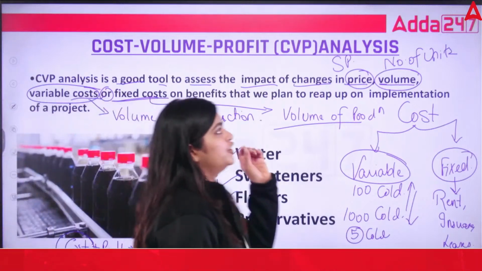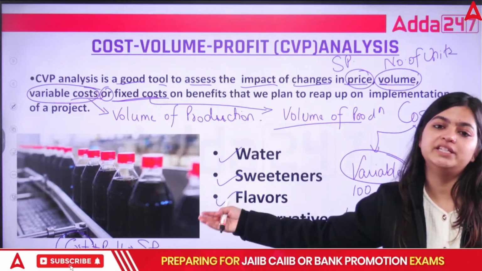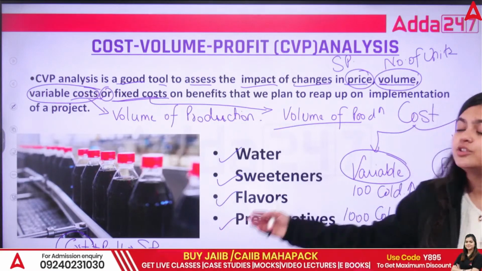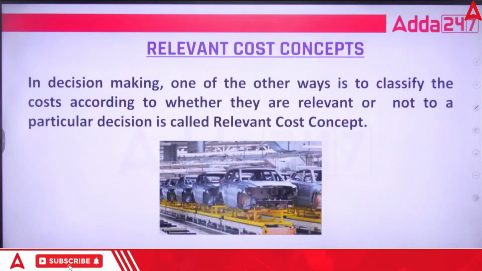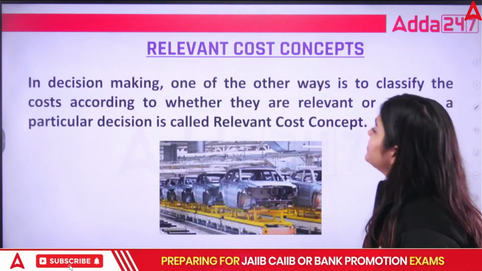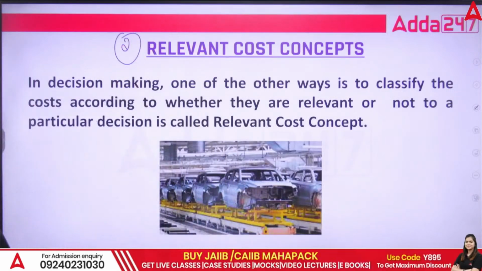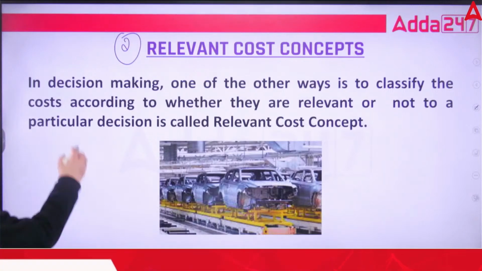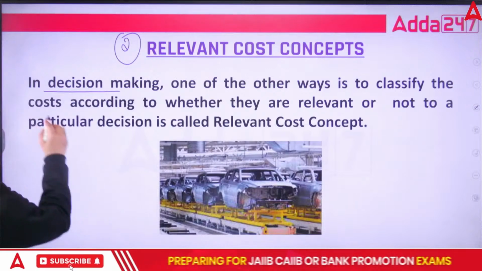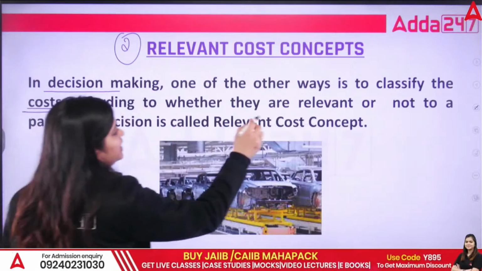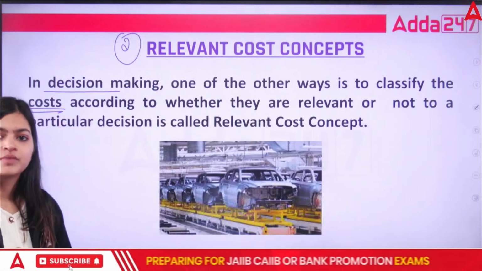First is cost volume profit analysis. You are going to see the relation between these three. So that is cost volume profit analysis. This one is your first tool that you can use. The next tool is your relevant cost concept. Relevant cost concept in decision making is one of the other ways through which you can classify costs according to whether they are relevant or not in a particular decision.